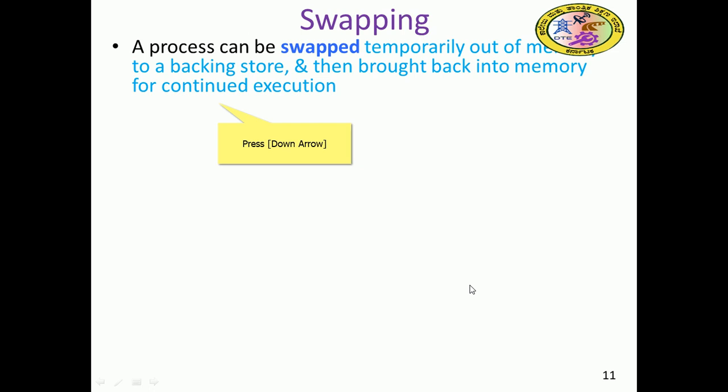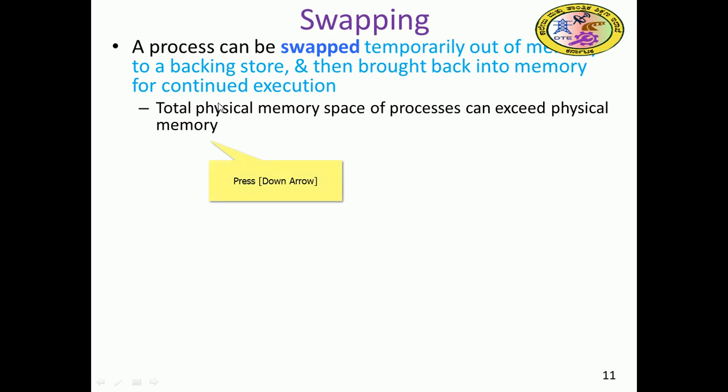In that case, rather than waiting in the queue, the process can be put in a safe place called the backing store. A process can be swapped temporarily out of memory to the backing store. The backing store is a special memory where the partially executed process is kept safely until it gets its waiting resource, then is brought back into memory to continue the remaining portion of execution.